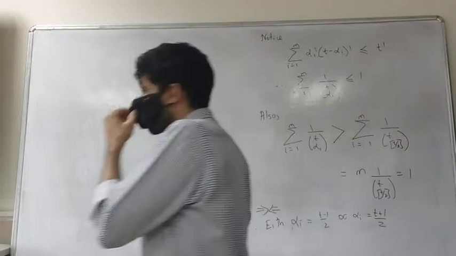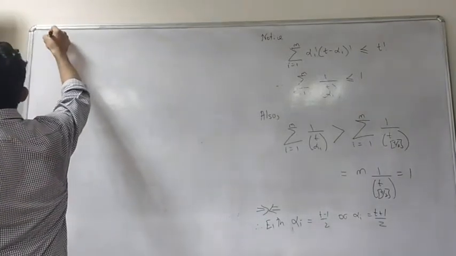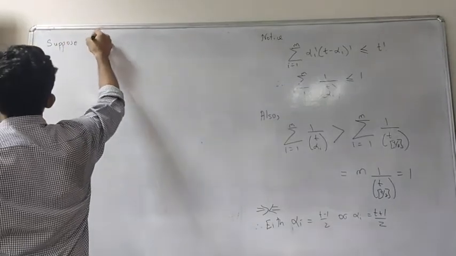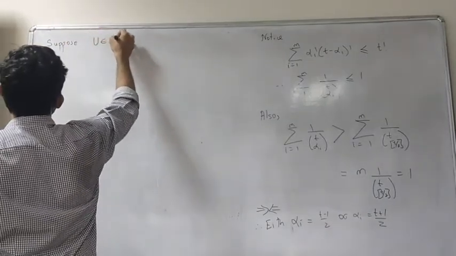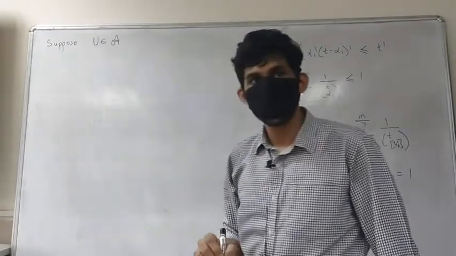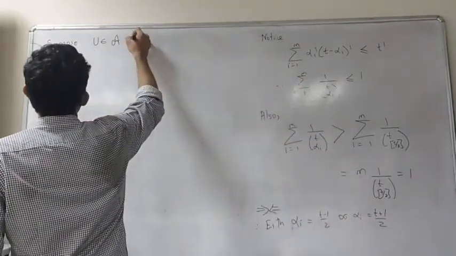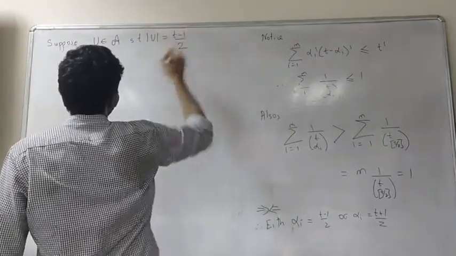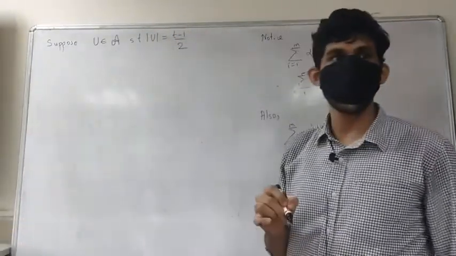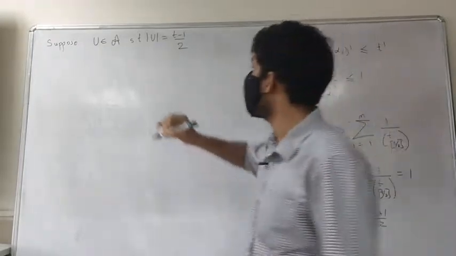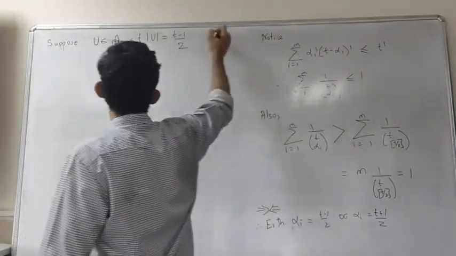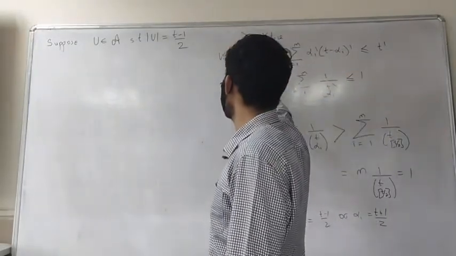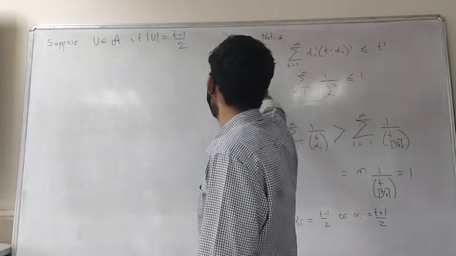Okay, so suppose there is some u contained in script A, that is the anti-chain, such that the cardinality of u is (t minus 1)/2, and u is a subset of the set T, an element of the power set.